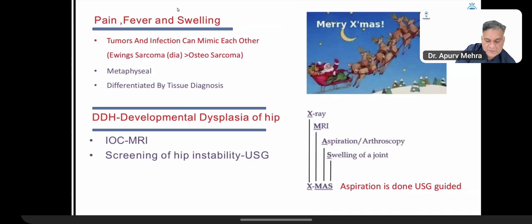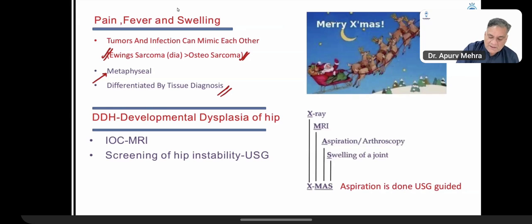All right. Going further, remember in orthopedics, pain, fever, and swelling of a limb, you might think about infections, but tumors present like infections. So two tumors which present like osteomyelitis are Ewing sarcoma, which is a diaphyseal lesion, and osteosarcoma, right? So they mimic each other. So how will you prove what is what? Further to confuse, infections and tumors both are very common in metaphyses.